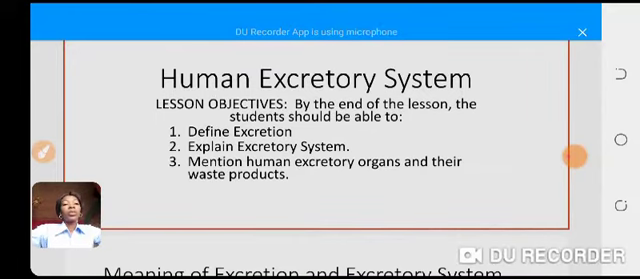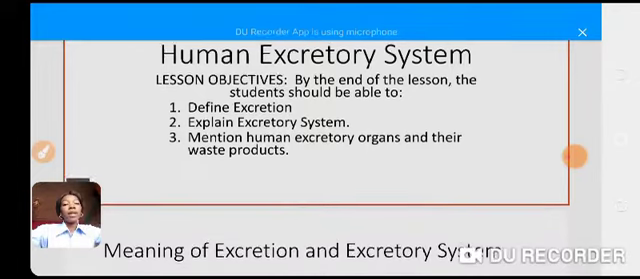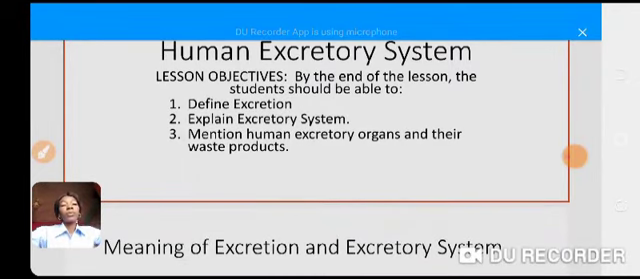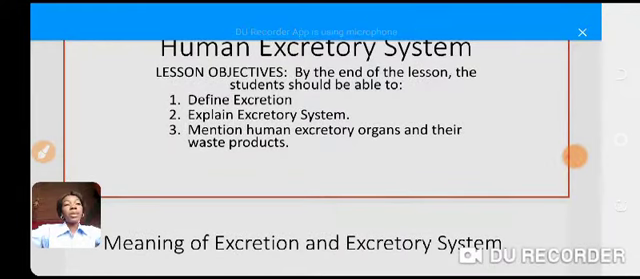Okay, now we are going to go over the meaning of excretion and excretory system. When you hear the word excretion, what comes to mind? Can you answer me that? Think. What comes to mind? I want to hear your answer. Okay. You must have said something. All right. Let's see what we have here.